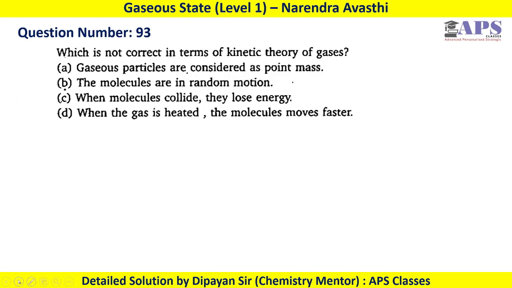In question number 93, which is not correct in terms of kinetic theory of gas? Okay, so gaseous particles are considered as point mass. This is correct. The molecules are in random motion, which is known as Brownian motion. This is also correct.